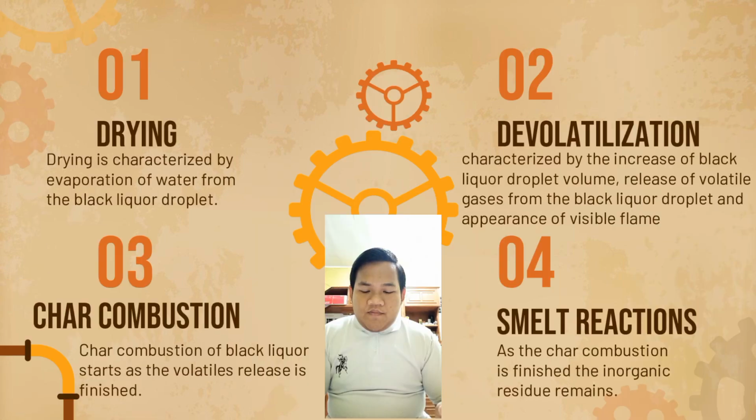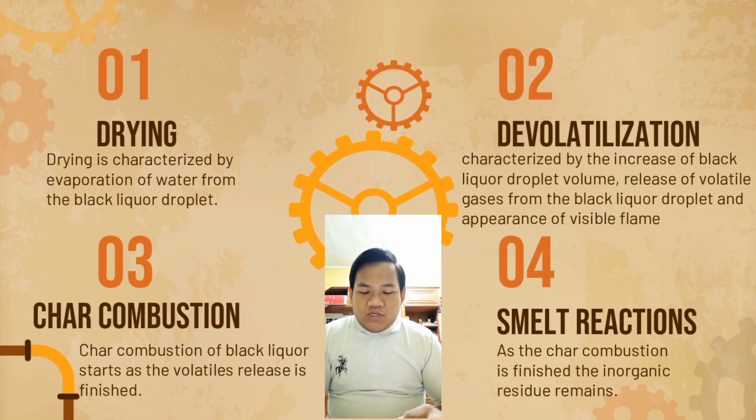The first stage is drying. Drying is characterized by evaporation of water from the black liquor droplet. It is often experimentally defined by absence of combustion or visible flame. Evaporation of water requires heat. Drying of a black liquor droplet proceeds as fast as the heat is transferred to the droplet. Even at furnace temperature, drying is limited by the heat flux to the droplet.